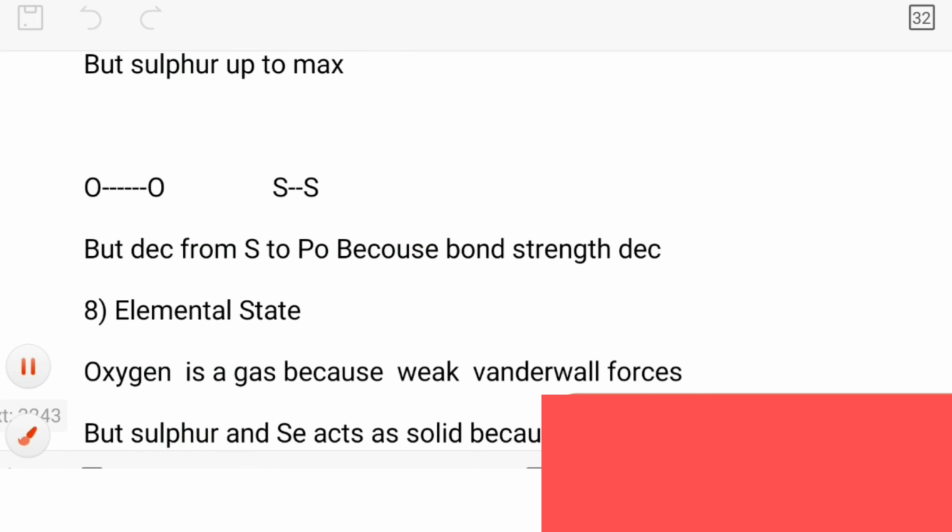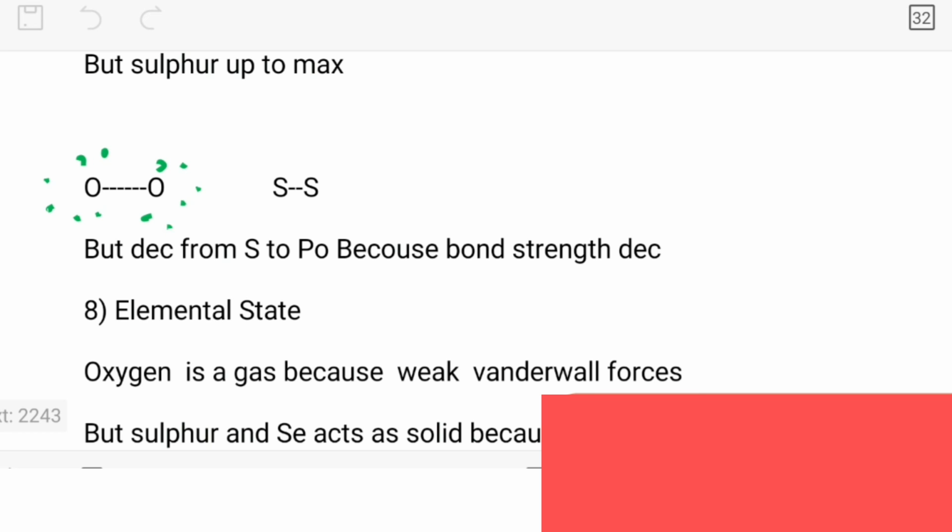Please see. Around the oxygen, which is single bonded, there are 6 electrons: 2, 4 and 6.